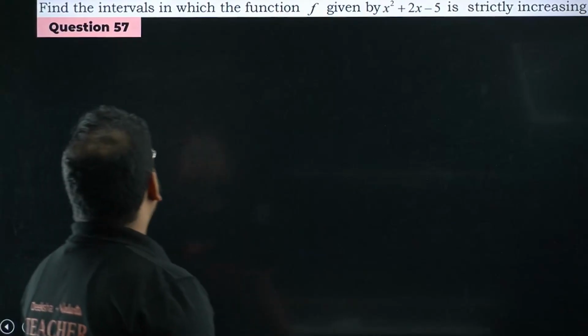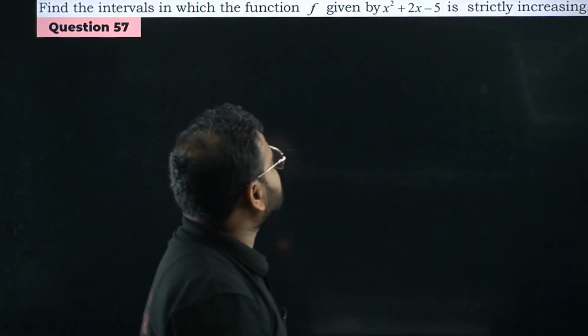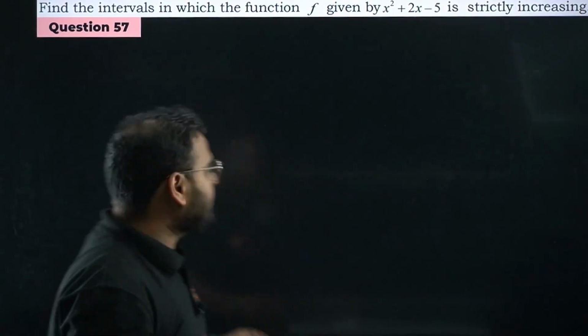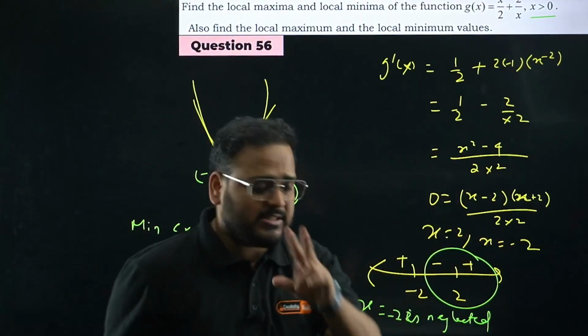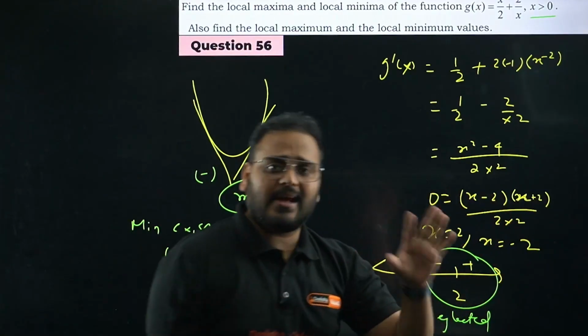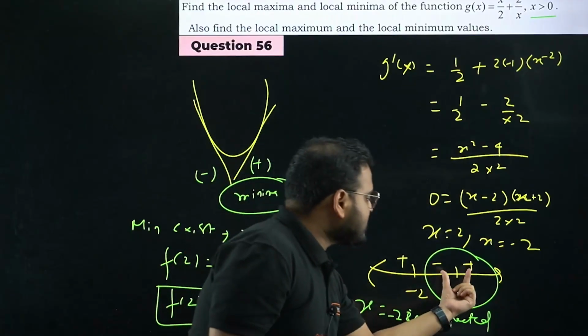So question number 57, find the intervals in which the function f given by x square plus 2x minus 5 is strictly increasing. I hope you got the previous one right. Very simple, no? After finding the derivative, we are getting two critical points, 2 and minus 2. But can we take minus 2? We can't take that. Why can't we take, sir? X is given as positive. That's why only this change we are taking.